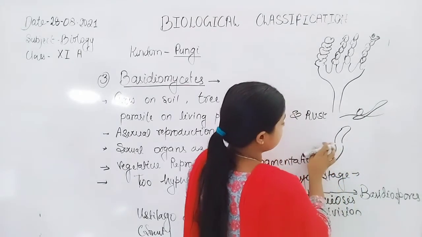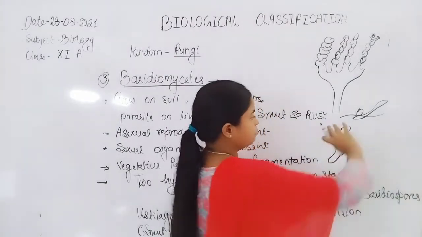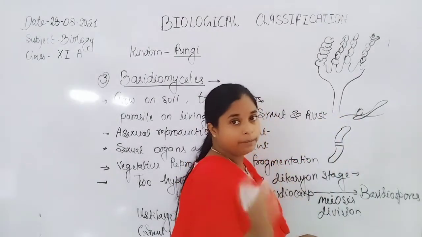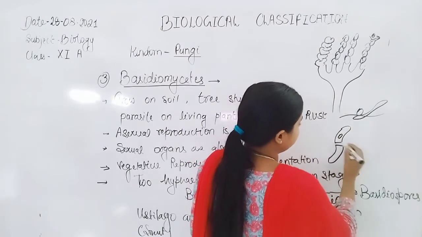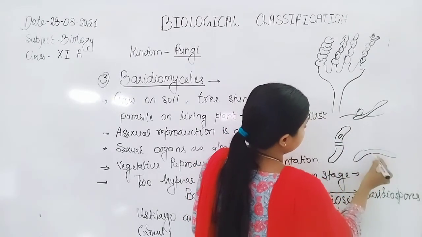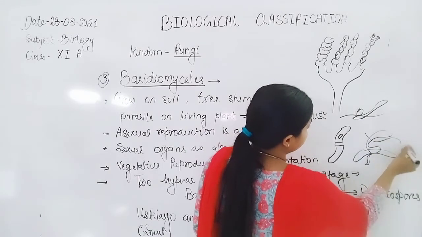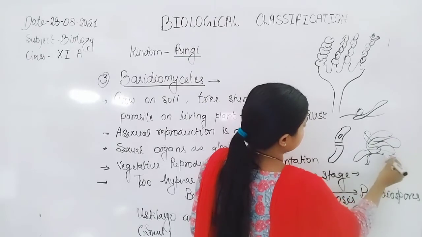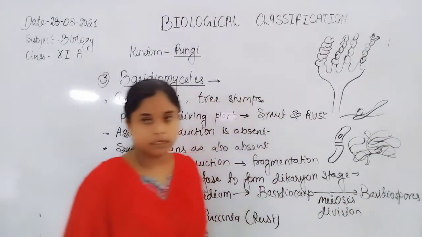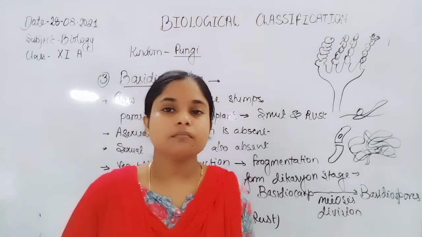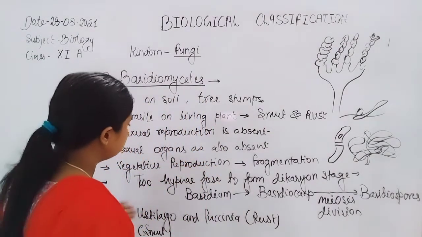In fragmentation, a small part of the hypha gets separated from the main hypha, then germinates on the substratum to give rise to a thread or complex of hyphae. Just an example only. So a complex of hyphae. Overall, these are the features.